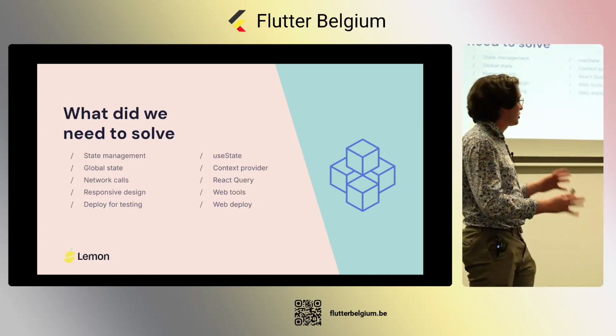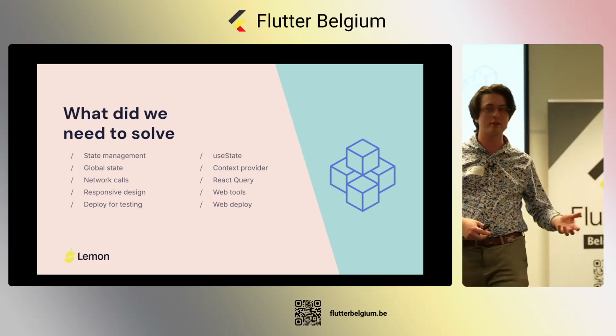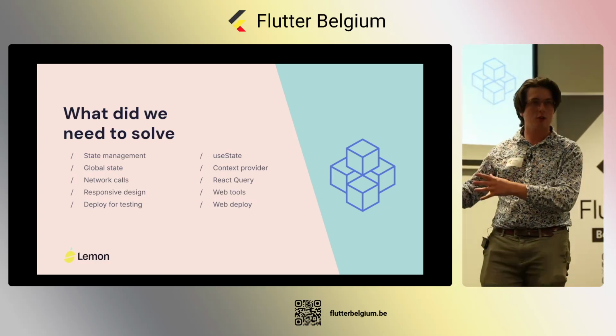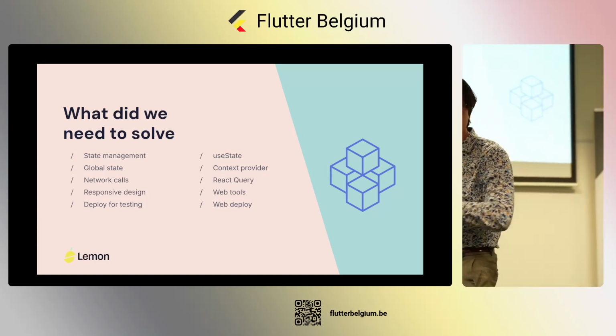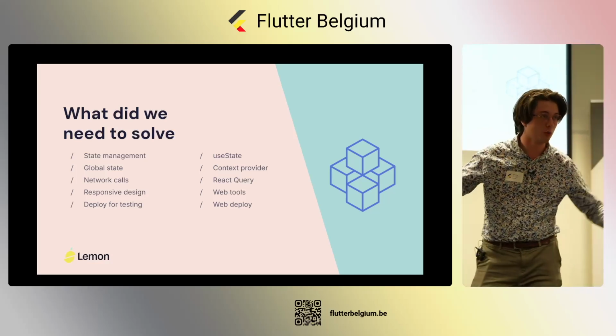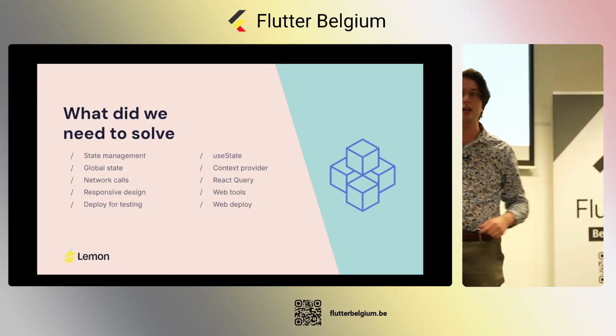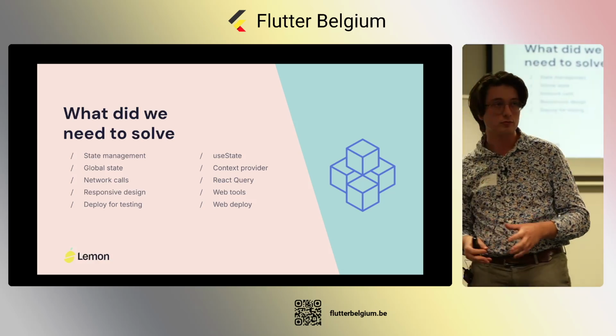The first thing is state management. Obviously, that's quite important for an application. We already had some equivalent for that in React. We could use the hooks, the useState, to manage some state there. We also need to manage a global state, which also had an equivalent in React: we could use the context provider.